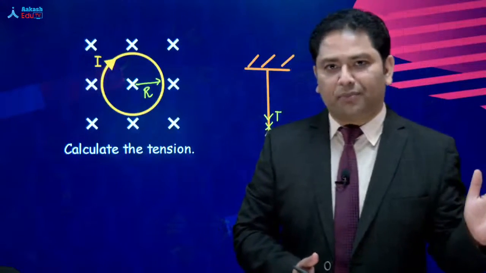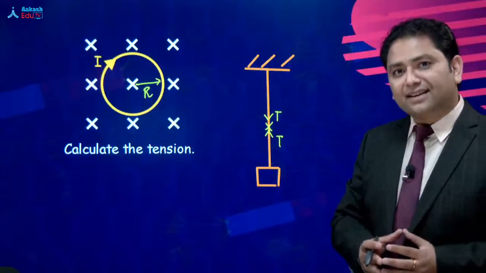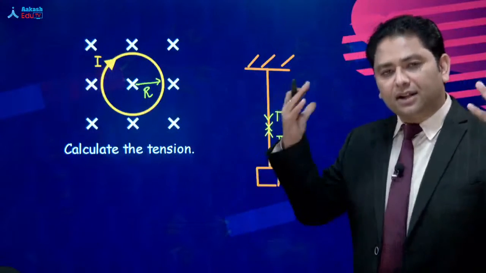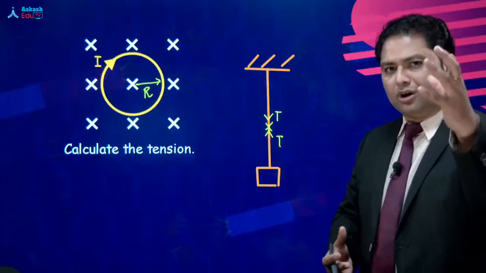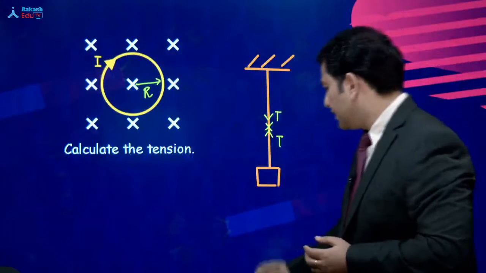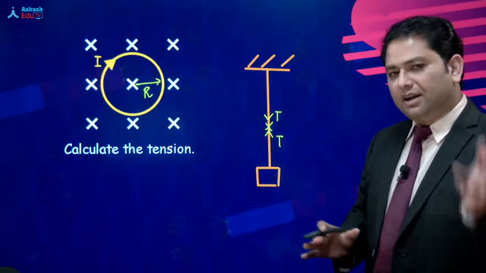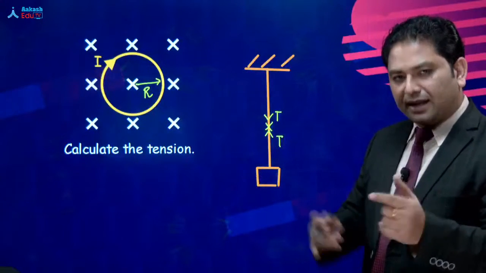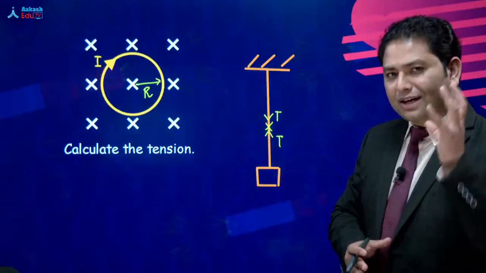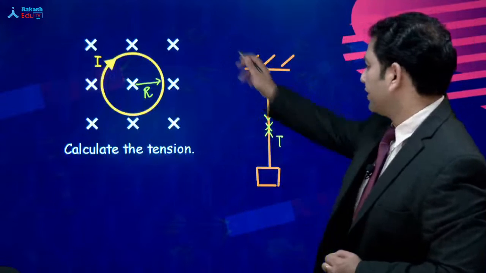An absolute wow moment. Was the tension acting earlier? Oh yes, the tension was acting. But the tension was not appearing in the free body diagram. That word, appearing, is the golden word. Earlier, without all this cutting, the tension was there. But if you want to calculate tension, it first has to come in the diagram, only then can you calculate it. So in order to get the tension in your diagram, you need to cut it. That's what we call the free body diagram.